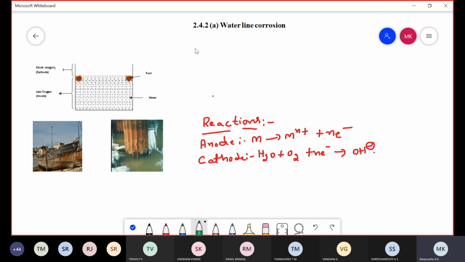Is it clear? Any doubt in this waterline corrosion?